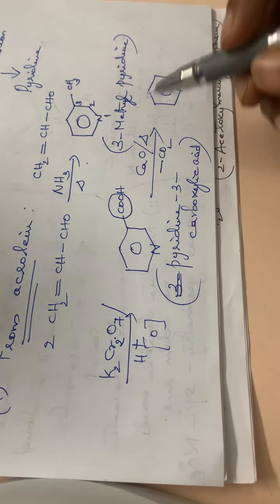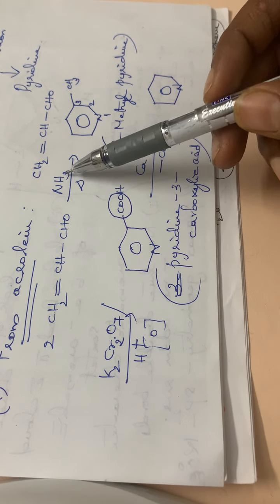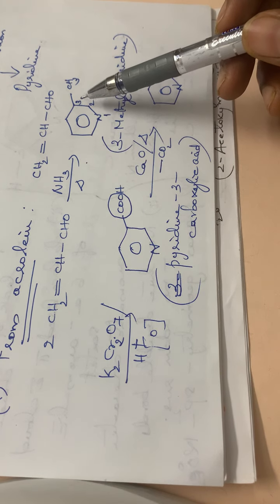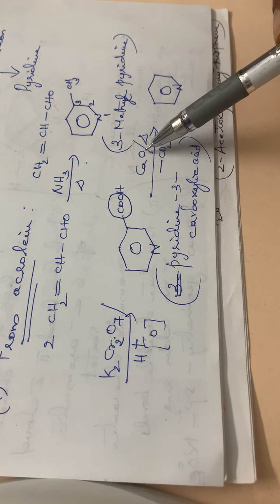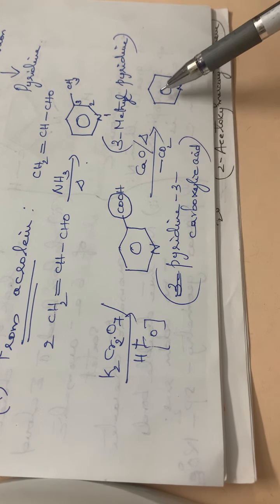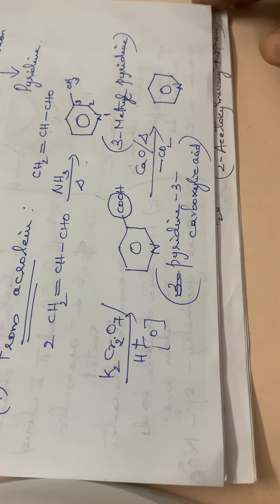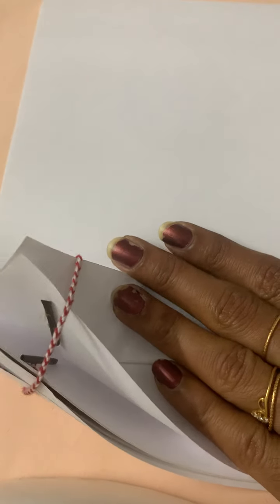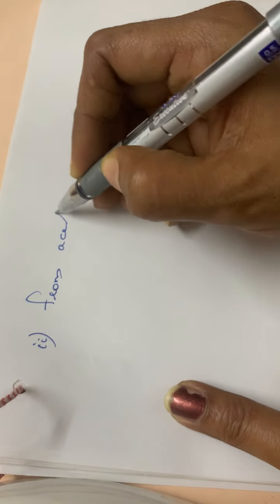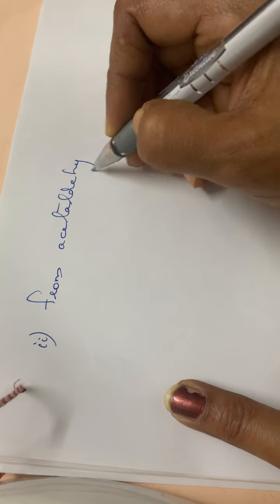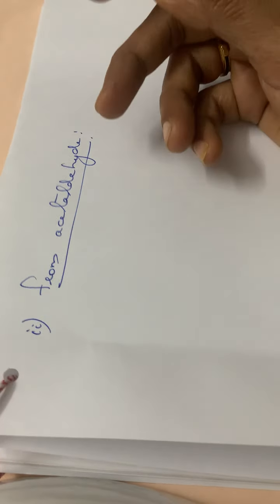Okay, so this is the preparation starting from acrolein. Acrolein on treating with ammonia, ring formation takes place. Then it is oxidized to form pyridine 3 carboxylic acid. Then again on treating with calcium oxide and heat, removal of carbon dioxide gives pyridine. Okay. Then the second method of preparation, that is from acetaldehyde.